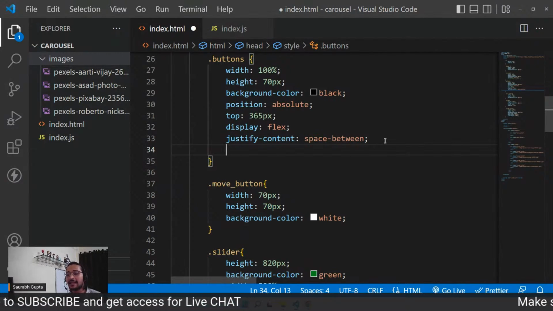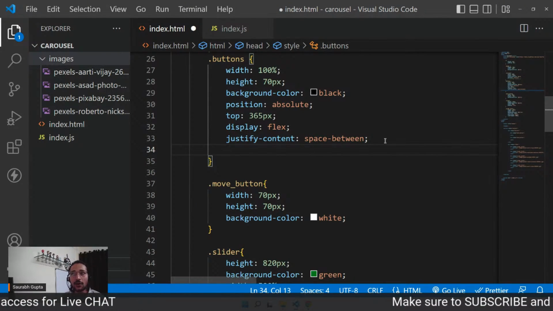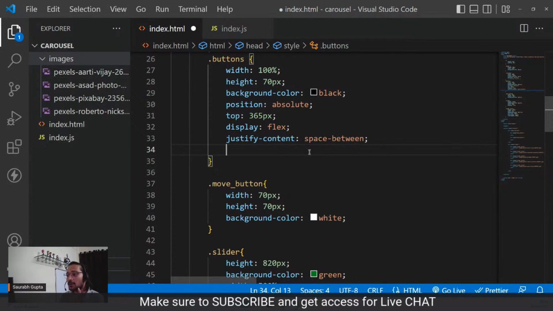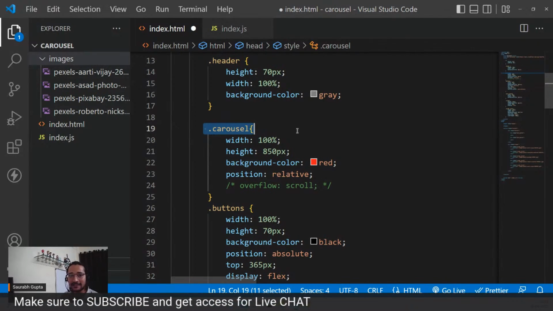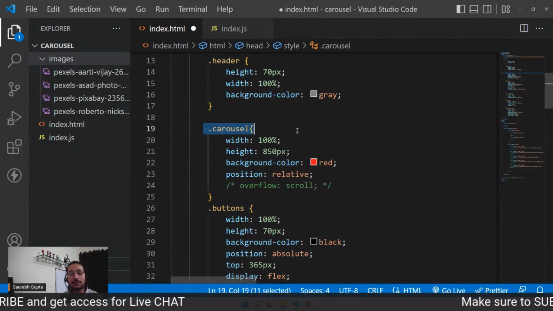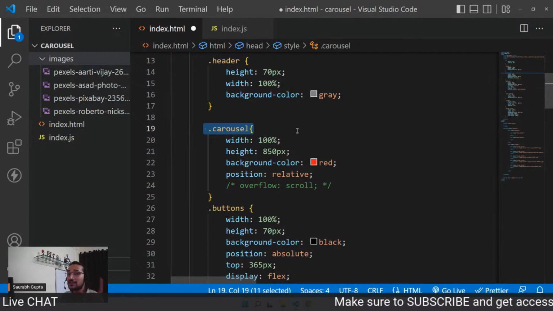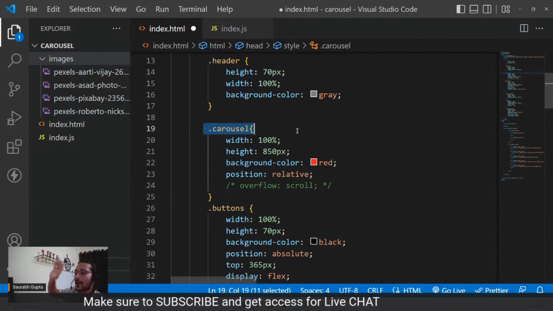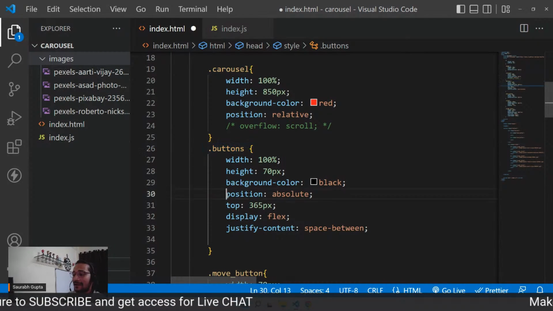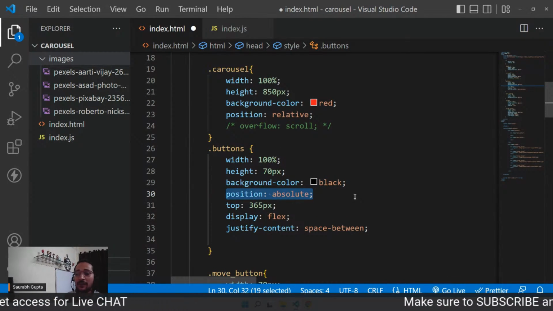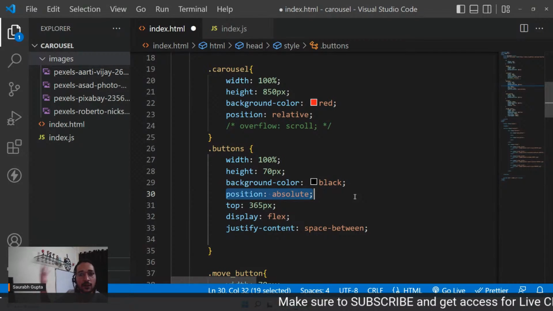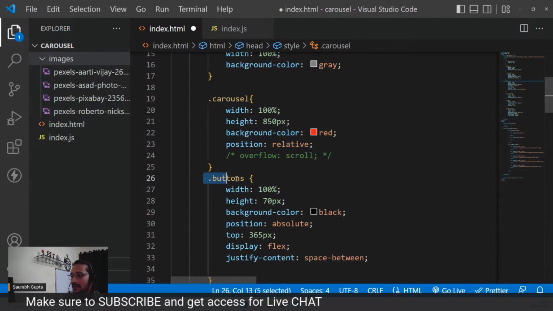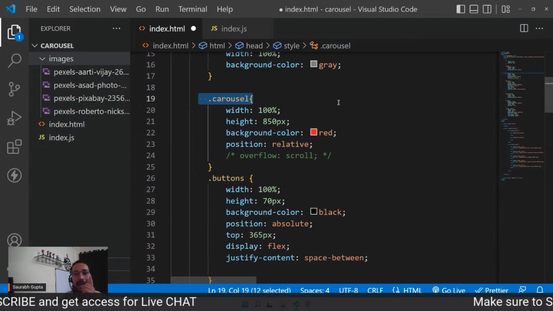Exactly, code GBZ. Relative makes the carousel the parent. Actually, it was also the parent, but now the absolute element will be positioned according to the carousel. Because what is the definition of absolute? Absolute will either go to the nearest positioned parent, or to the viewport. I don't want my buttons to go to the viewport. But if none of the parents has any position, it will obviously go to the viewport. I don't want that. That's why I gave the parent a position as well, so that now my buttons are positioned according to the carousel rather than the viewport.